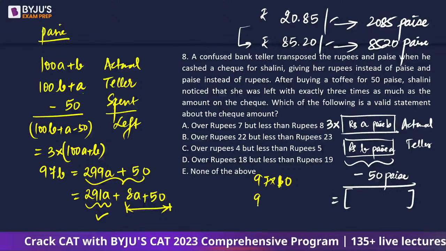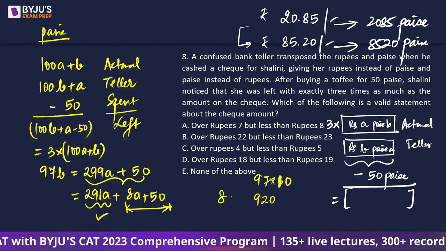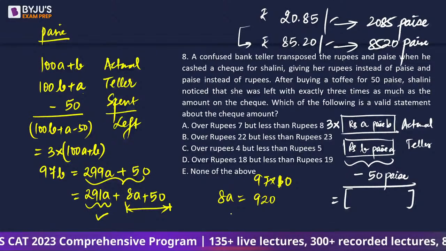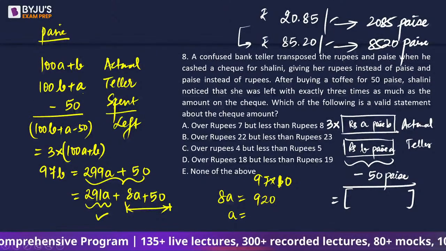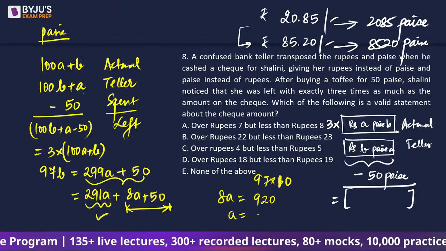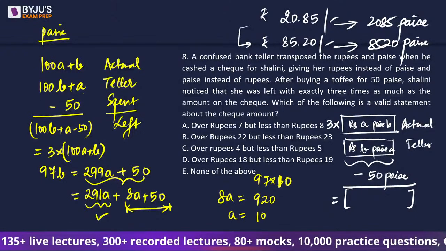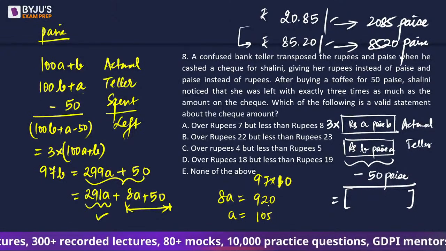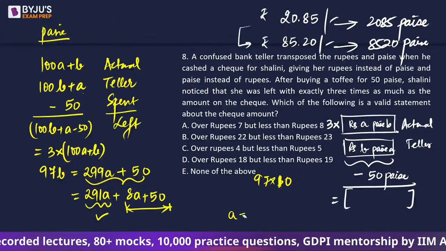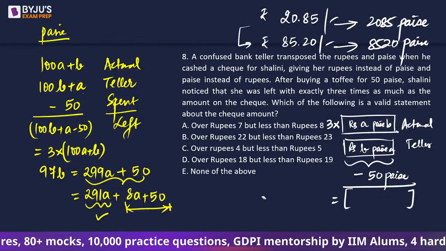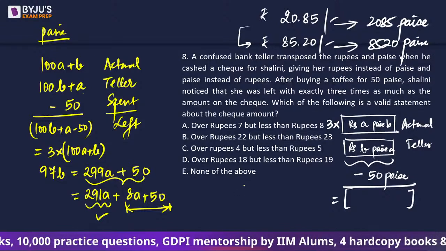970, 920, 8A is 920, A is going to be 105. उससे पहले आना चाहिए. 97 into 8.